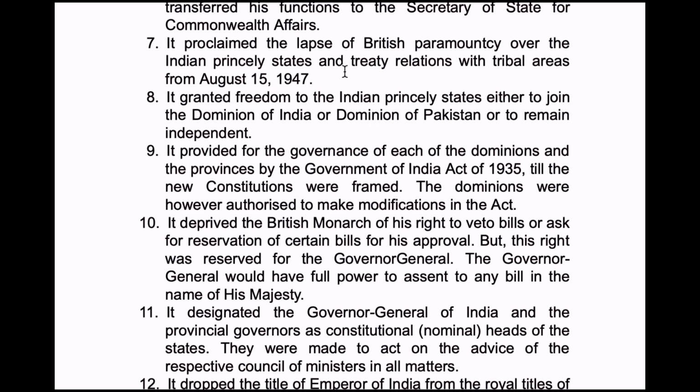It proclaimed the lapse of British paramountcy over the Indian princely states and treaty relations with tribal areas from August 15, 1947. Next, it granted freedom to the Indian princely states either to join the Dominion of India or Dominion of Pakistan or to remain independent. So, ninth, it provided for the governance of each of the dominions of the provinces by the Government of India Act 1935 till the new constitutions were framed. The dominions were, however, authorized to make modifications in the Act.